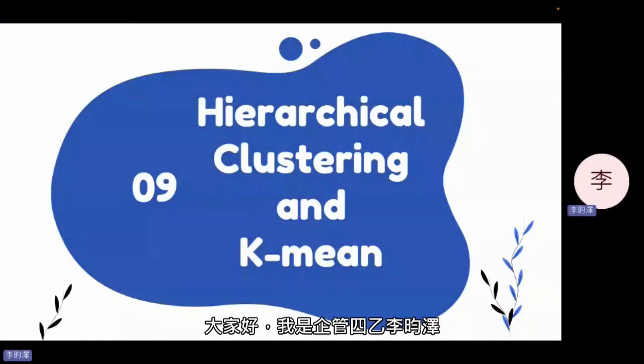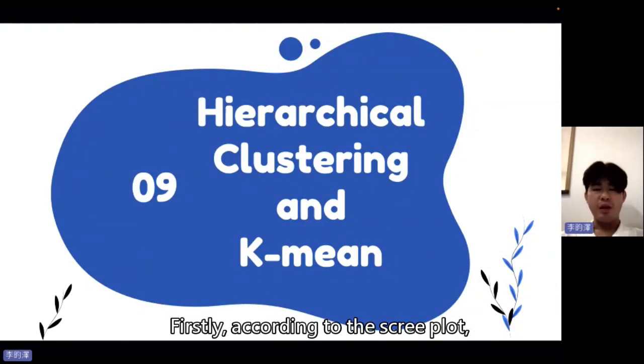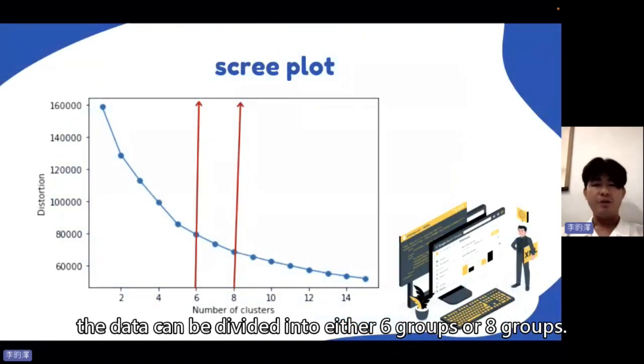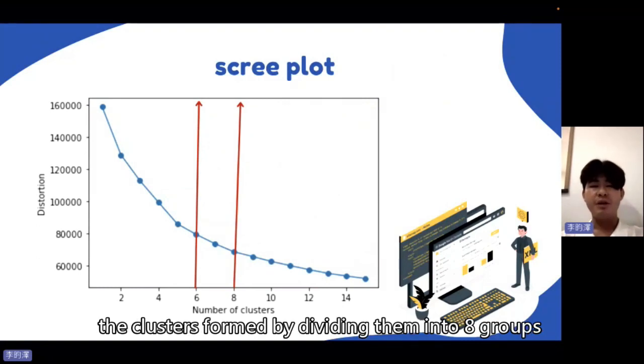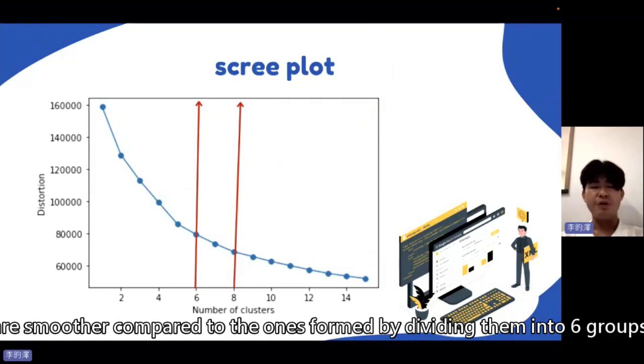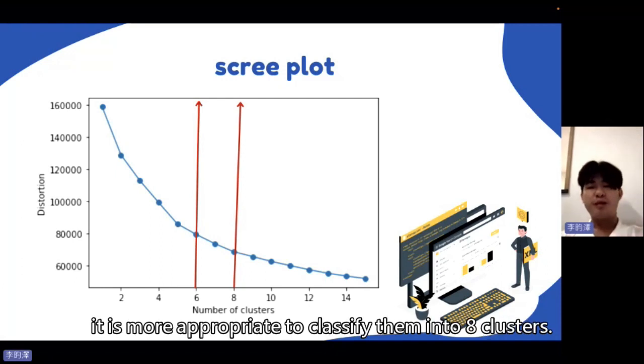Next, I will introduce the hierarchical clustering and K-means. First, according to the scree plots, the data can be divided into either 6 groups or 8 groups. However, upon examining the corresponding points, the clusters formed by dividing them into 8 groups are smoother compared to the ones formed by dividing them into 6 groups. This suggests a point of inflection indicating that it is more appropriate to classify them into 8 clusters.